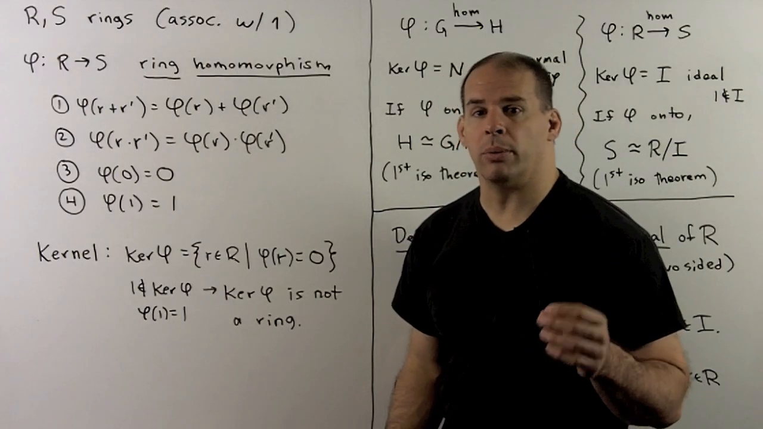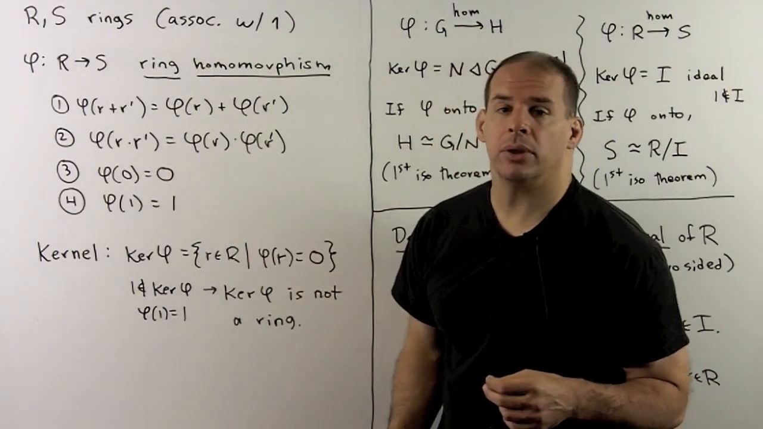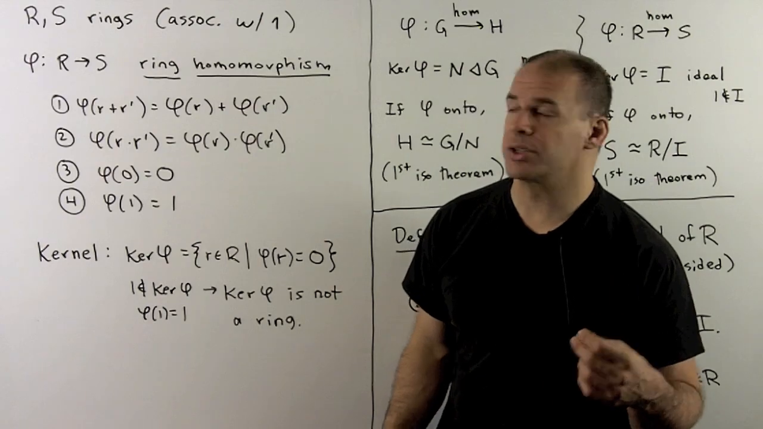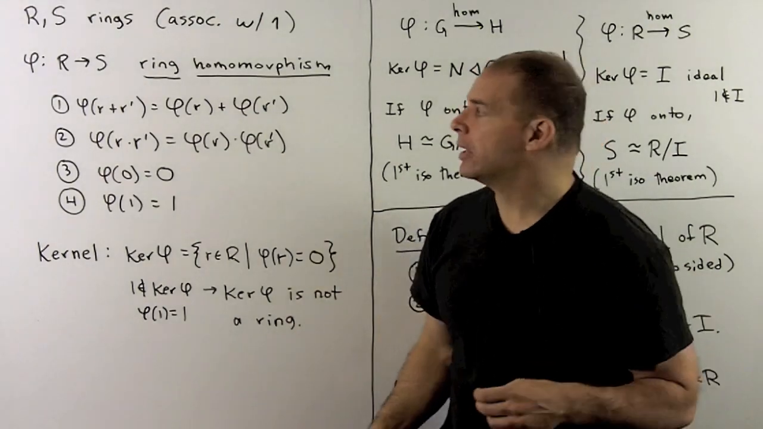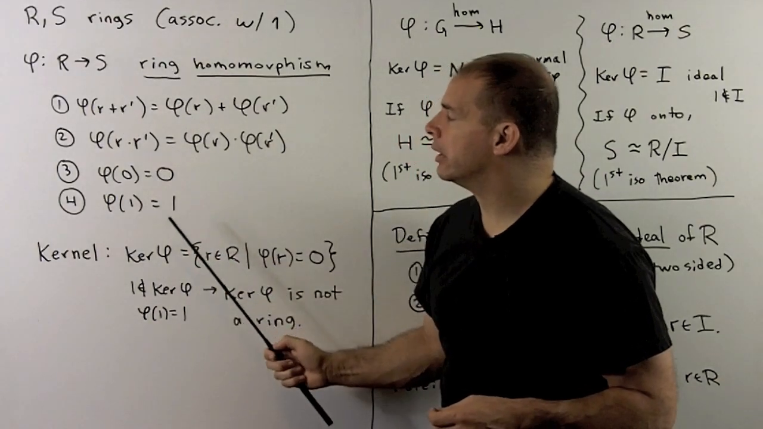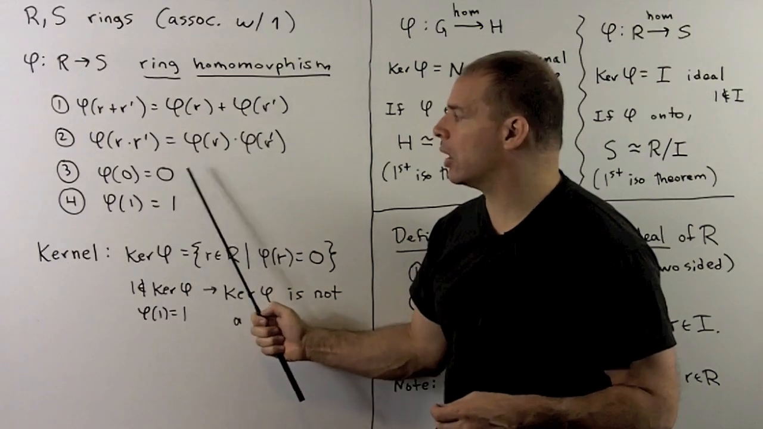Recall the definition of ring homomorphism. We start with two rings, R and S. We assume multiplication is associative and that there are multiplicative identities, which we call 1. A ring homomorphism phi is going to carry R to S, satisfying the following 4 properties. So phi preserves addition, preserves multiplication, sends 0 to 0, and 1 to 1.